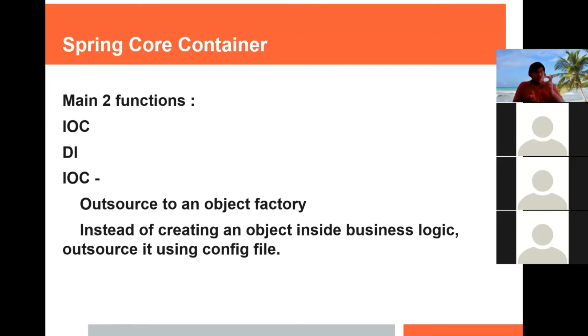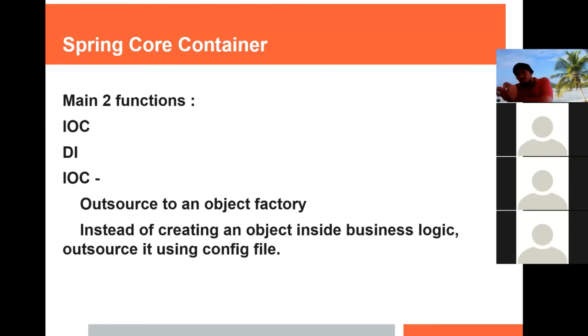So this kind of thing is there, there are lots of things. For example, there are hundreds of classes. Later on, if someone asks us to change that thing, it will be very complex for us to change all those things in the classes. So it's better to shift this control from the business logic to some configuration file, basically outside the business logic. That is nothing but inversion of control.